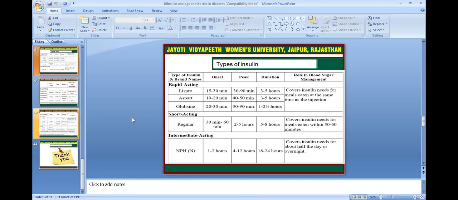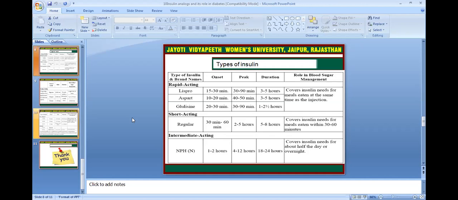Lispro onset is 15 to 30 minutes, peak is 30 to 90 minutes, and duration is 3 to 5 hours. The role in blood sugar management of these three is to cover the insulin need of a meal eaten at the same time as the injection. Short acting is regular insulin. Its onset is 30 to 60 minutes, peak is 2 to 5 hours, and duration is 5 to 8 hours. Its role in blood sugar is to cover the insulin need of a meal eaten within 30 to 60 minutes.